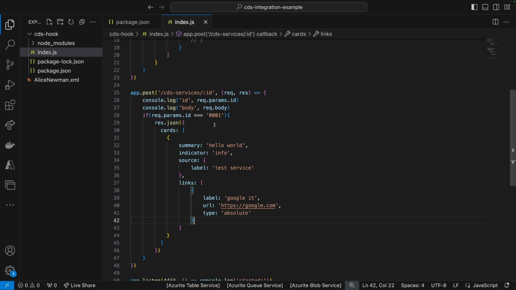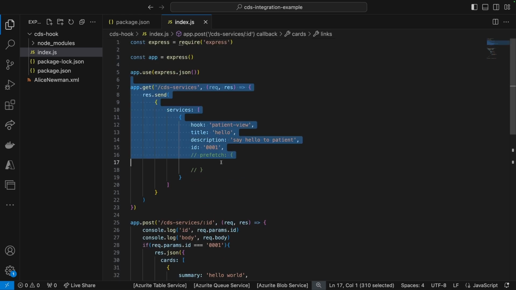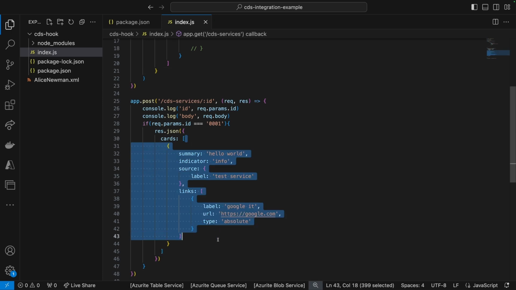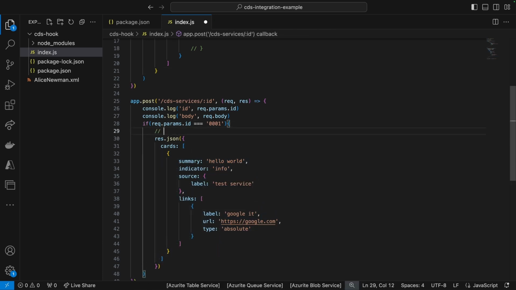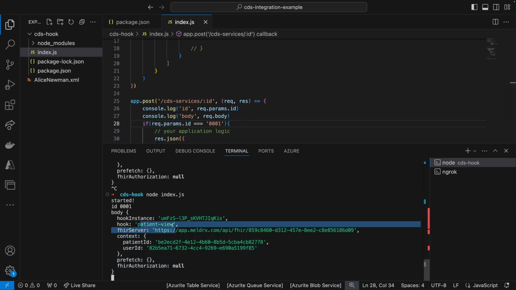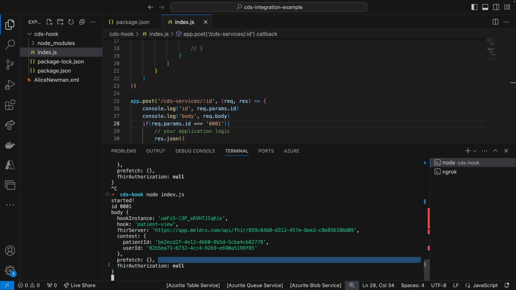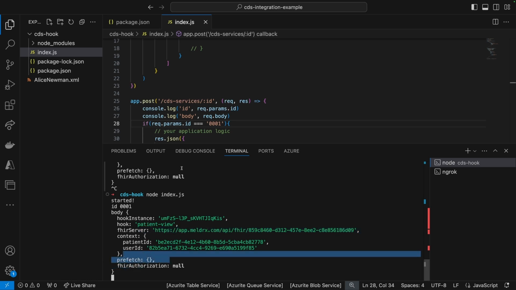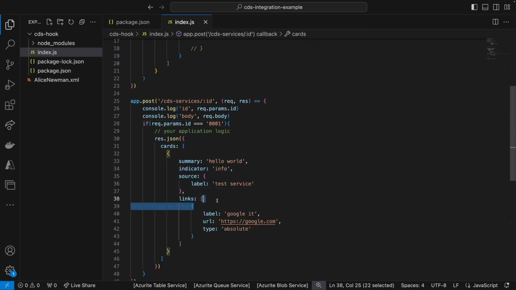Okay, we're getting a hang of CDS hooks. We're displaying what applications we have, and we have the response. In between sits your application logic, and we're seeing here the body that we are getting, with some information about which FHIR server is effectively involved in the context of this hook invocation, and perhaps some prefetch data. So let's talk a little bit more about prefetch, since I think that's the next coherent thing to do, where rather than saying hello world, we're going to greet the patient.